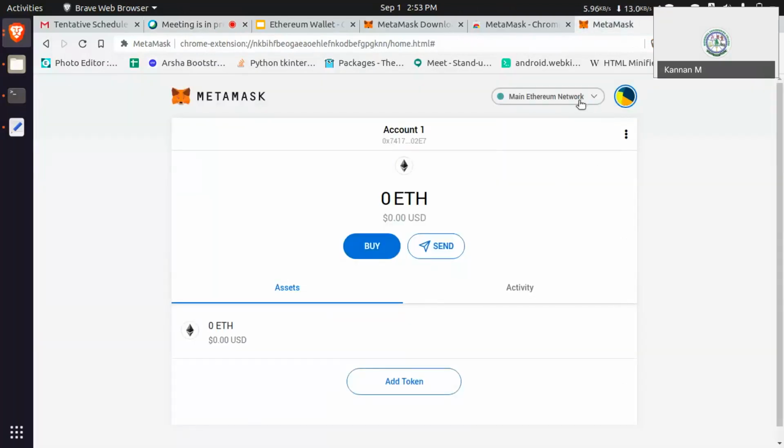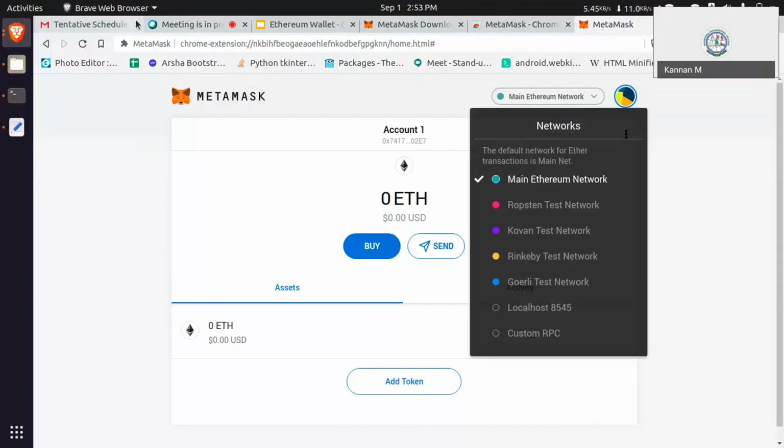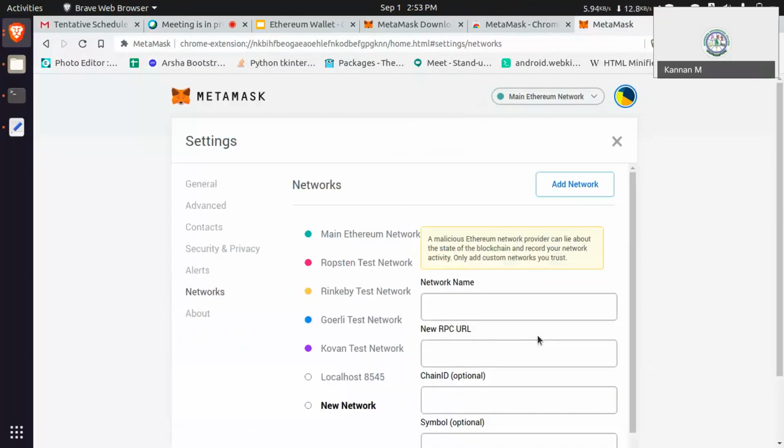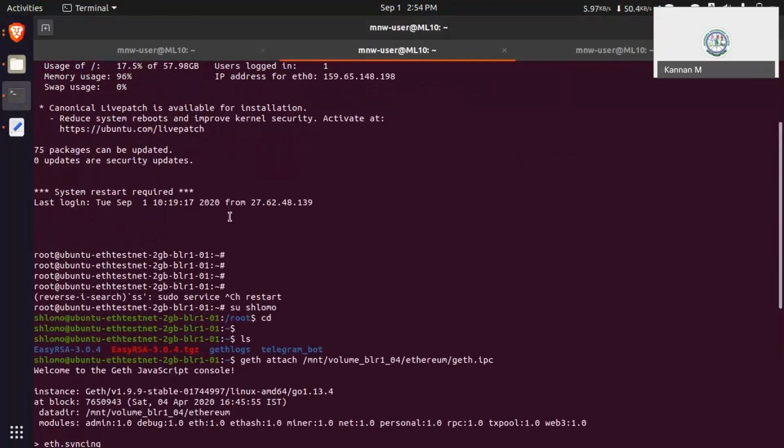In this MetaMask, there is a network section. In this network section, you can see the main Ethereum network, Ropsten Test Network, Kovan, Rinkeby, Goerli network, and then you can add any other networks. Like if I have a node, I started one network, so I have one IP for that network. I can just enter a name like Arun node and then a new RPC URL. That RPC URL you can get.